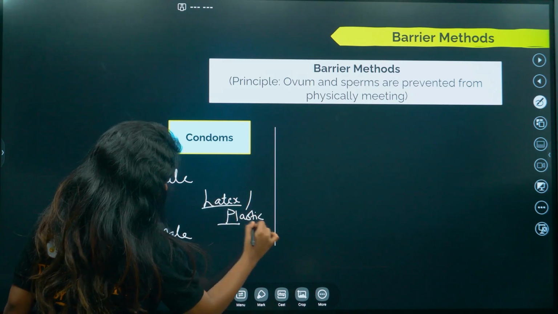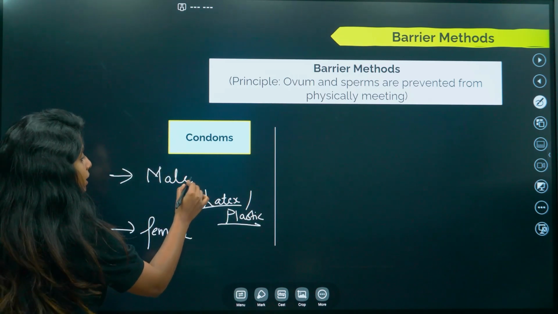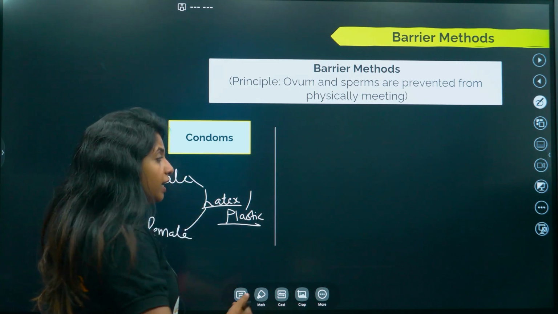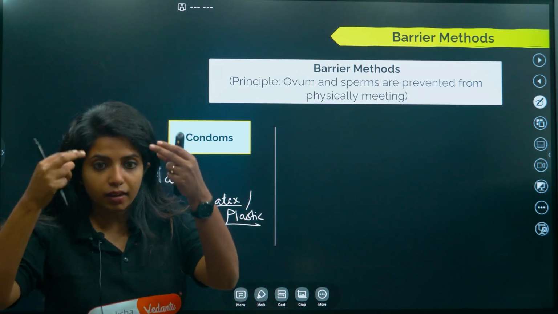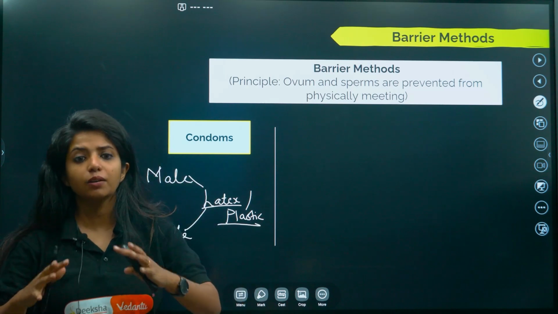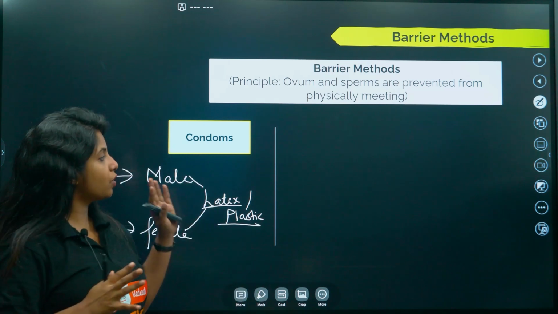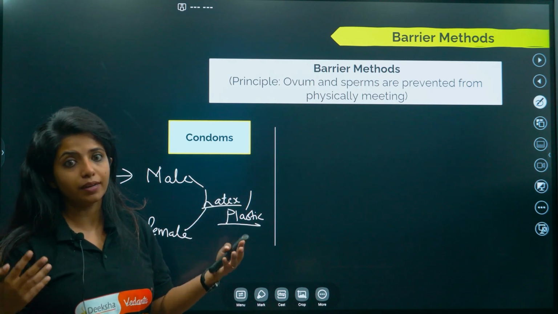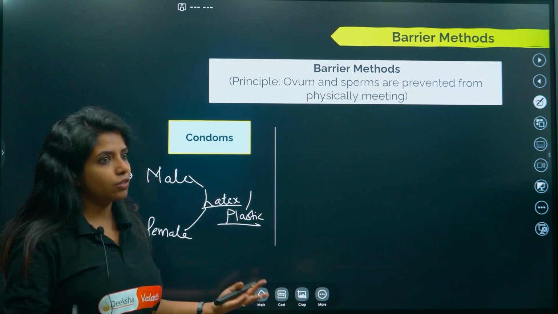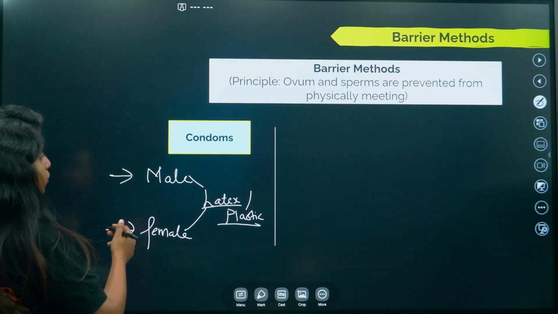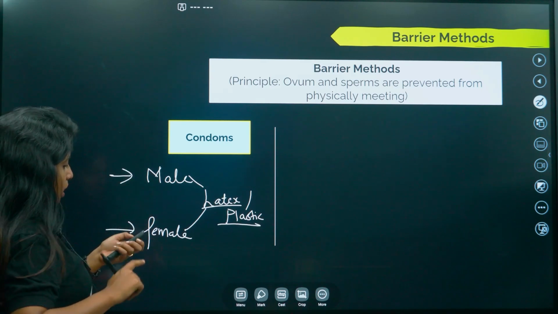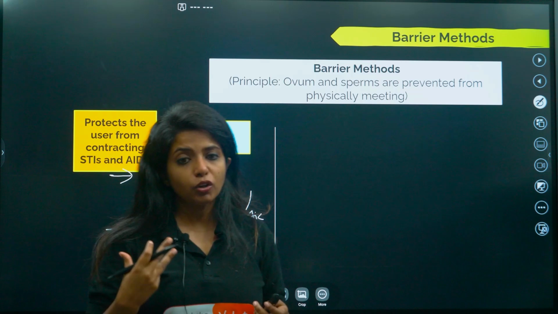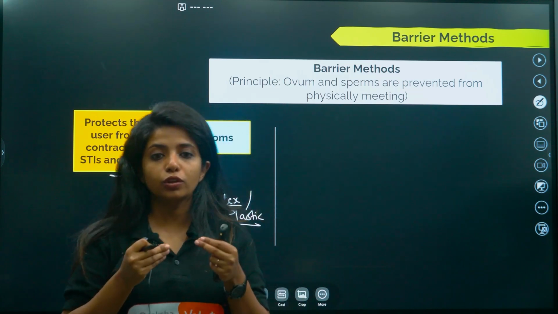such that it does not come in between the sexual drive of the male or the female. So that the sensations in the foreskin and everything still remain active in all senses, and it does not affect any of this, because if that is getting affected, the sexual drive won't be happening. So that is very important. So that is about condoms. Also, one very important thing about condoms is that it is protecting the user from